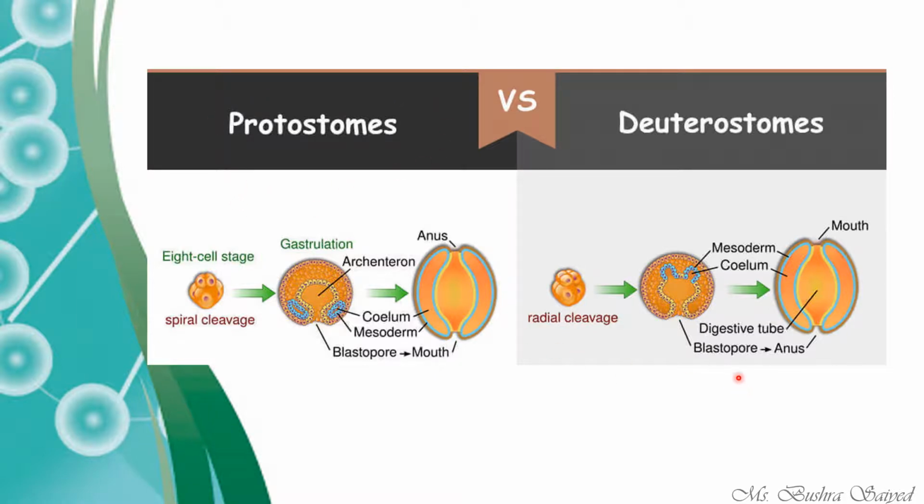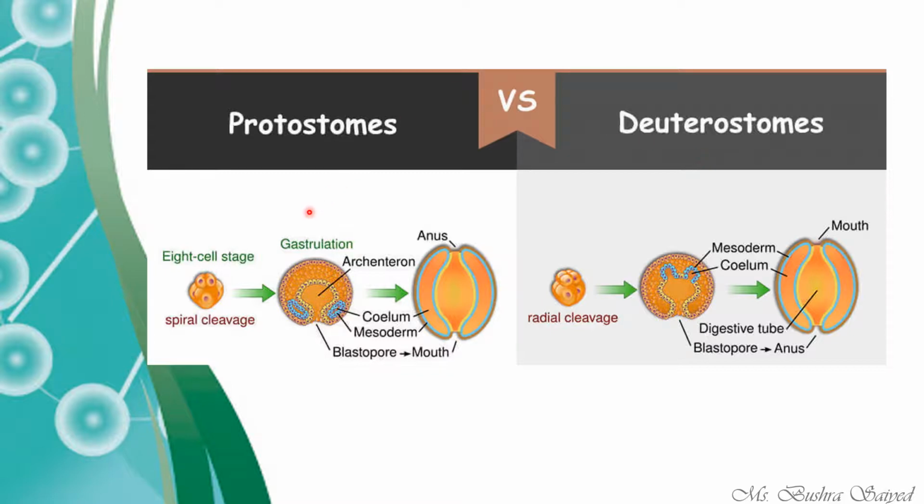And if the blastopore converts into the anus, we call them deuterostomes. So if in the embryonic stage the blastopore results in the future mouth, it is a protostome, and if it results in the future anus, it is a deuterostome. This is the major difference between protostomes and deuterostomes.